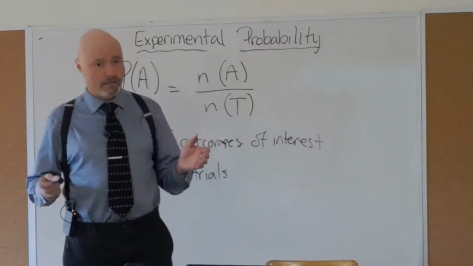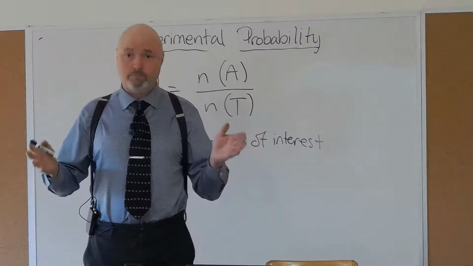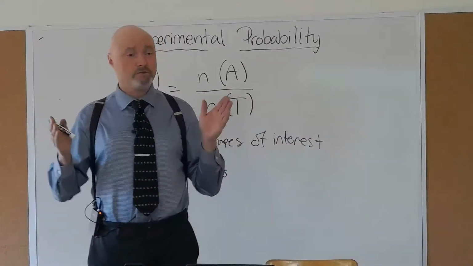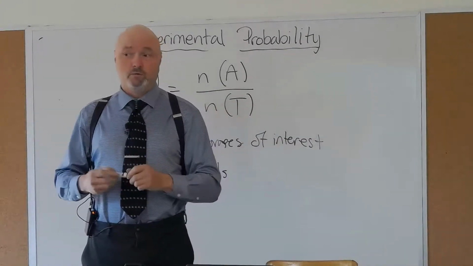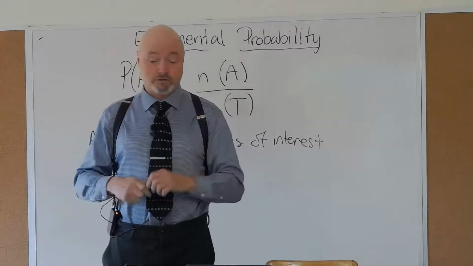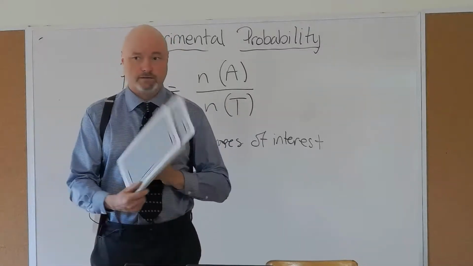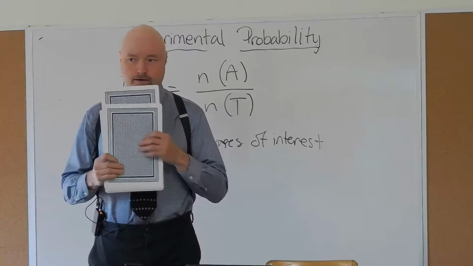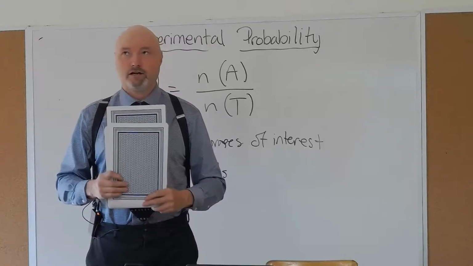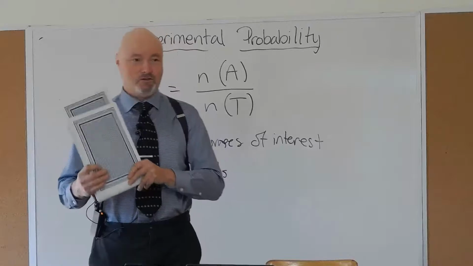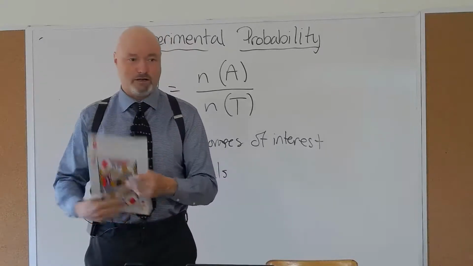And it can be inaccurate. But if we do it right, and we do it using statistics, we can actually come up really close to the actual probability. So using this giant deck of cards, let's see what the probability of drawing an ace is.